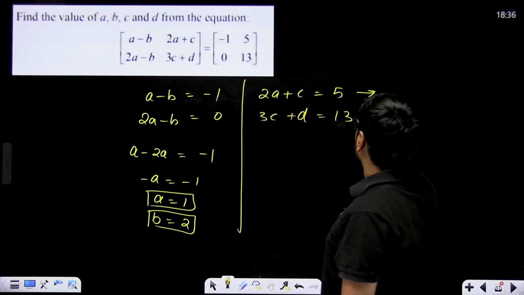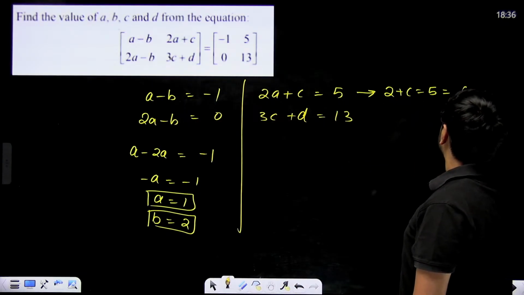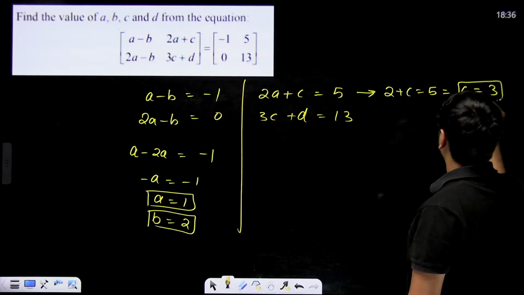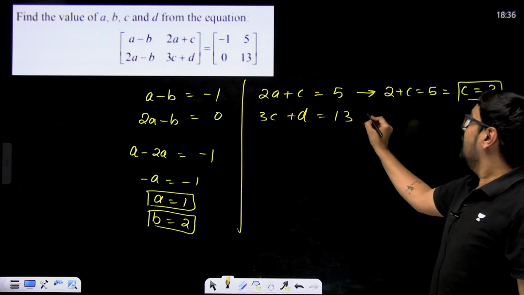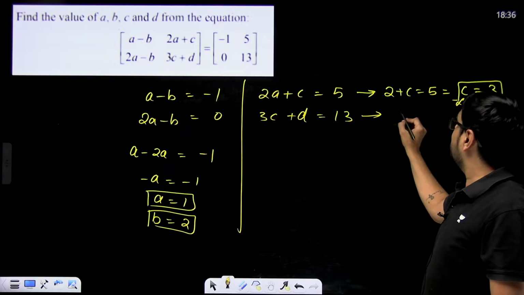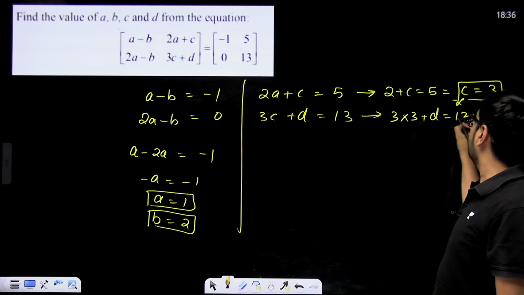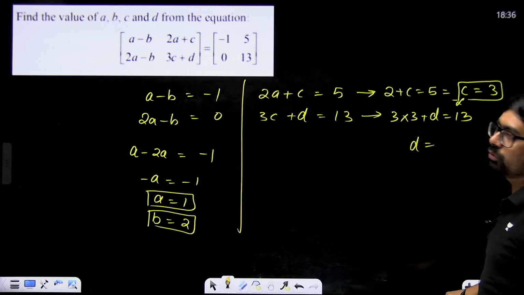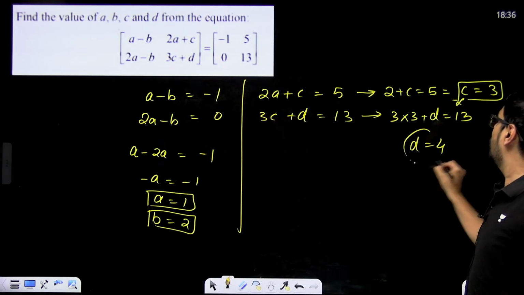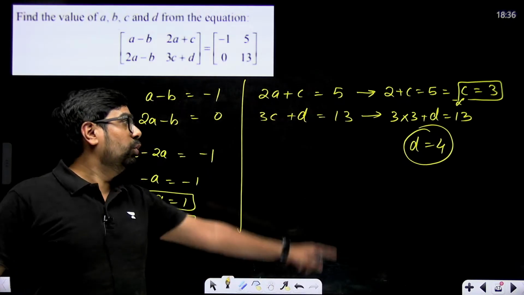So A is 1, that means 2 plus C will be equal to 5, and this gives us C equal to 3, correct? 5 minus 2, 3, and this C will put over here. So 3 into 3, that means 9 plus D will be equal to 13. From here we'll get D is equal to 13 minus 9, which is equal to 4. So A is 1, B is 2, C is 3, and D is equal to 4.